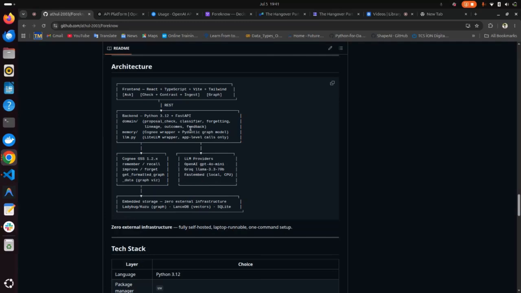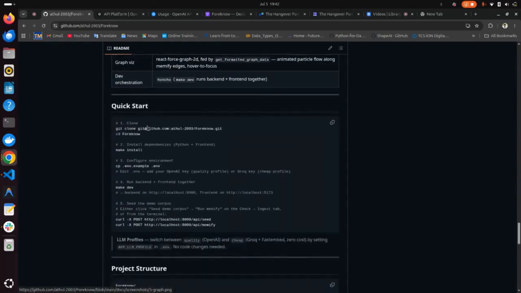Now, each of Cognee's four functionalities powers a different part of the system. Remember builds the knowledge graph from engineering documents. Memify analyzes that graph and discovers contradictions and supersessions between the decisions ahead of time. Graph search powers both ask and check, which are the functionalities of Foreknow, by following relationships instead of just matching keywords. And finally, forget permanently removes retired systems from memory instead of simply hiding them. So that is the architecture and tech stack we have used in this project.